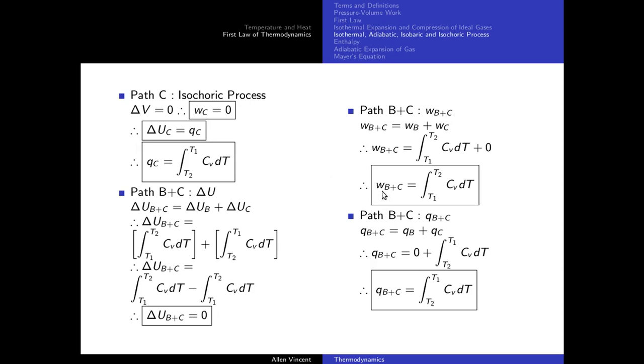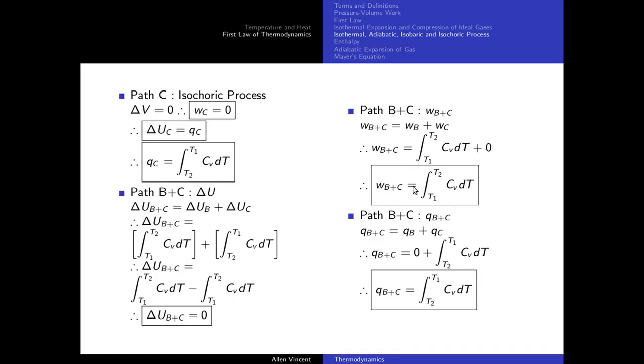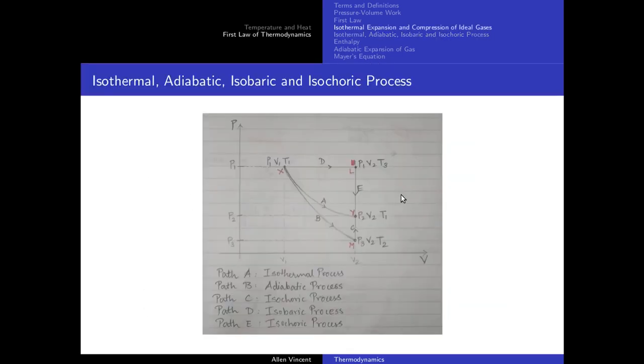Let's see if that is true. Okay, look at this. WA is minus RTL and V2 by V1. And what is WBC? It's something else. I can reach from X to Y along path A. I can also go along path B plus path C. But work done along path A is not equal to work done along path B plus C. That means work is a path function.